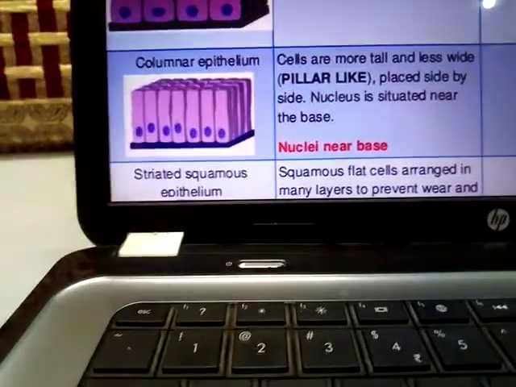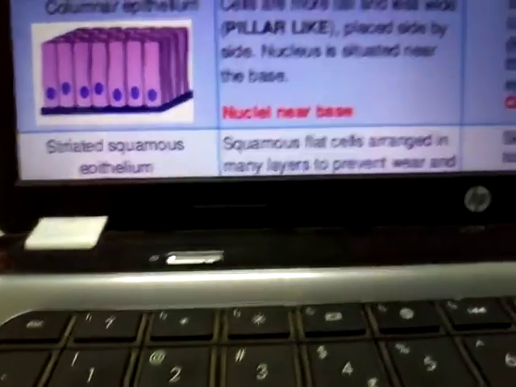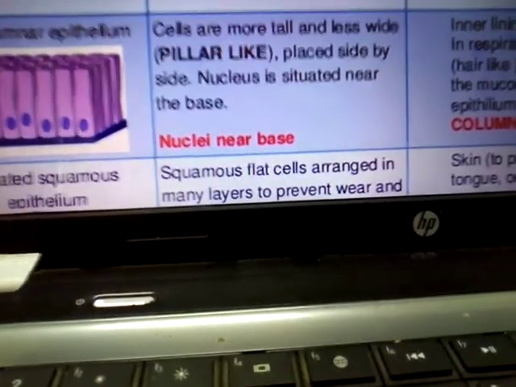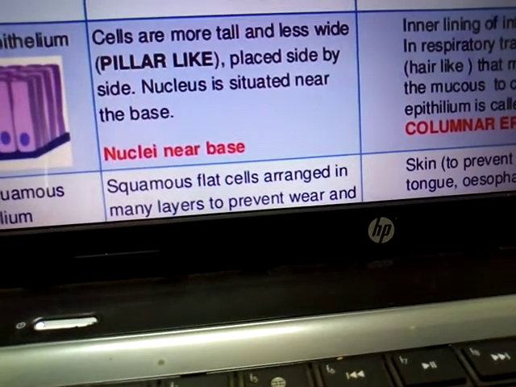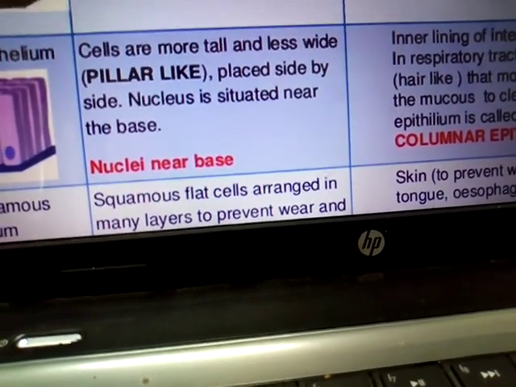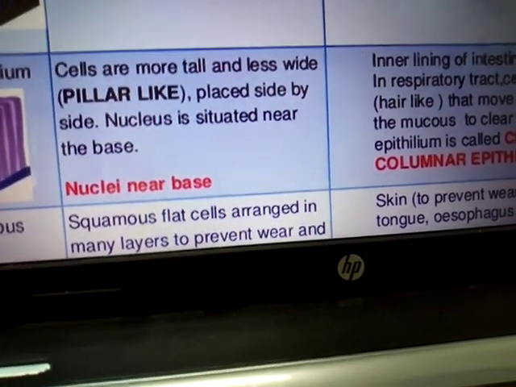The last one is the striated epithelium tissue. Here, this squamous epithelium tissue has flat cells arranged in many layers, and it helps to prevent the wearing and tearing of the cells and tissue.